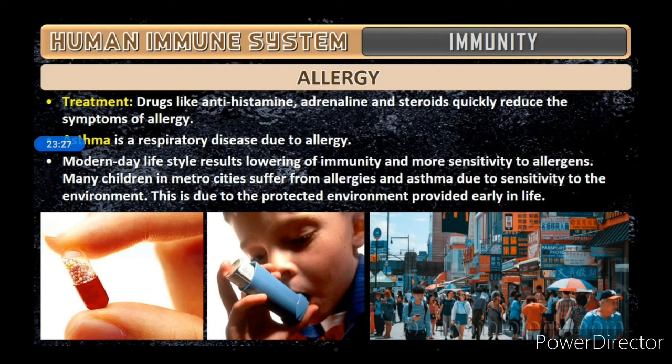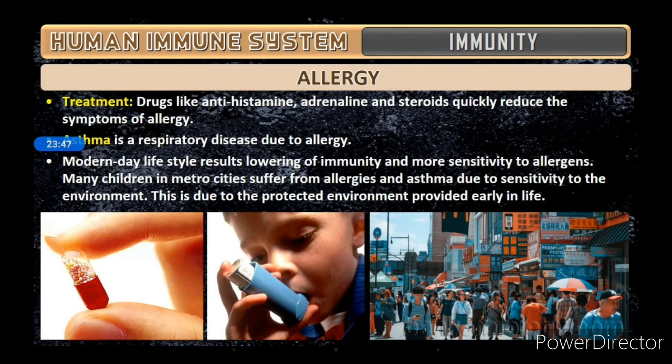That is why we always suggest that children should play in the mud and move around in their surroundings. They should not sit inside the house always. They should be exposed to the environment as far as possible, so that their body develops its own immunity.